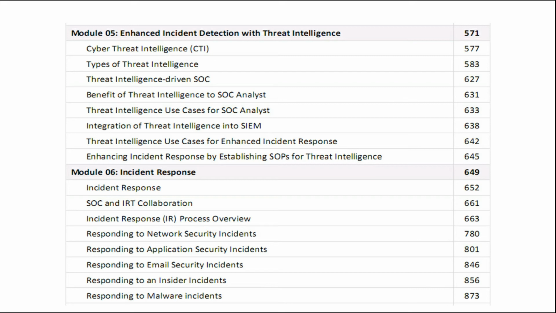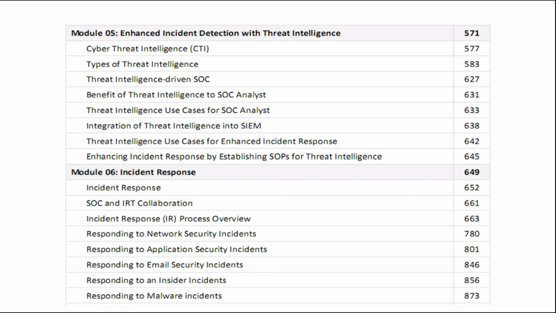Now coming to Module 5, enhanced incident detection with threat intelligence. You will learn about cyber threat intelligence, CTI, types of threat intelligence driven SOC, benefit of threat intelligence to SOC analyst, threat intelligence use cases for SOC analyst, integration of threat intelligence into SIEM, threat intelligence use cases for enhanced incident response, and enhancing incident response by establishing SOPs for threat intelligence.